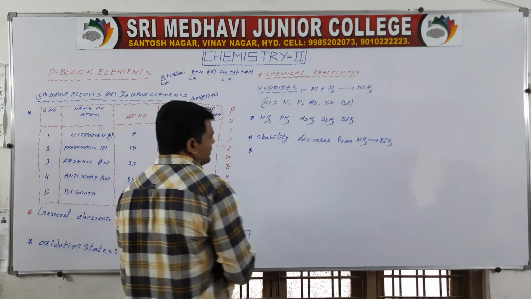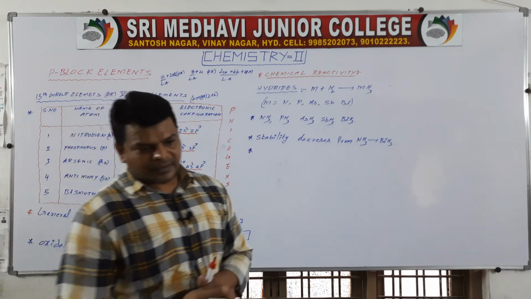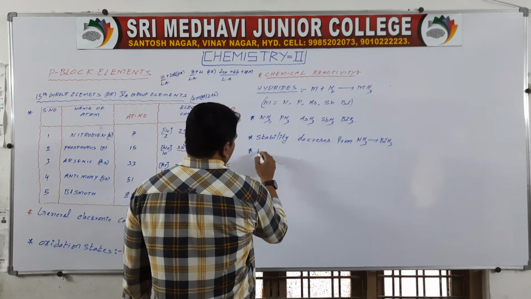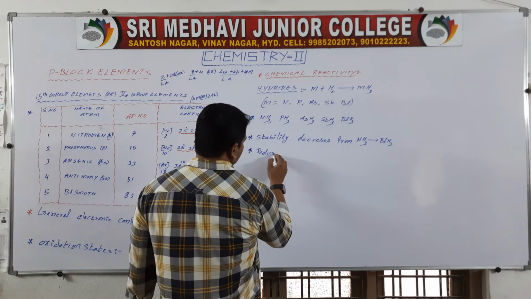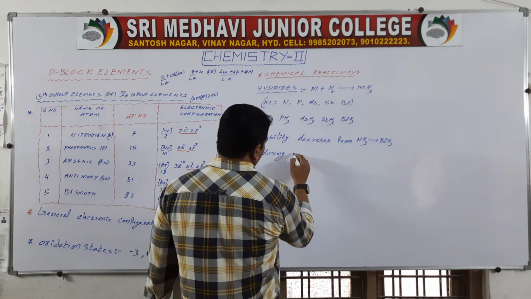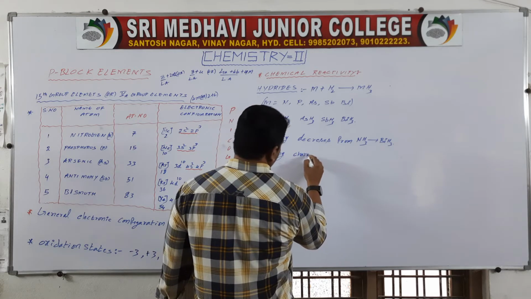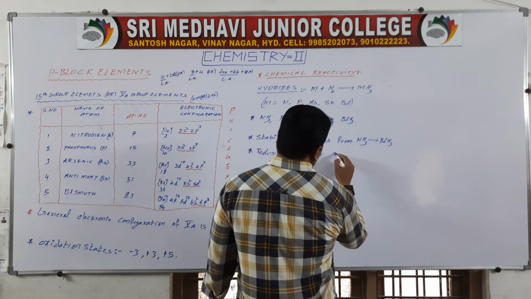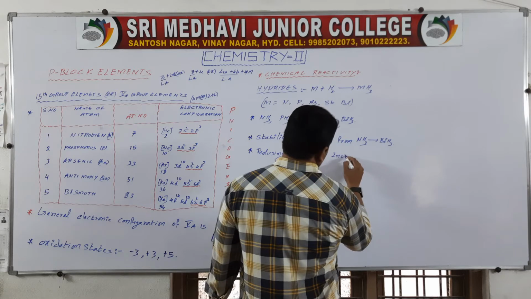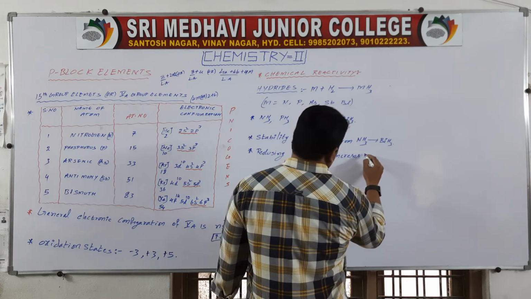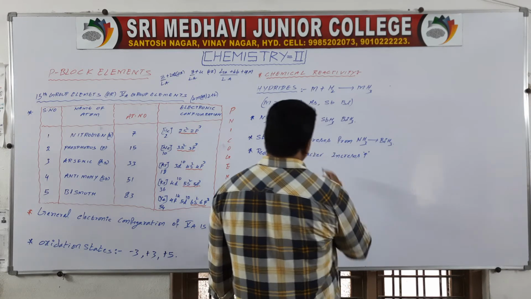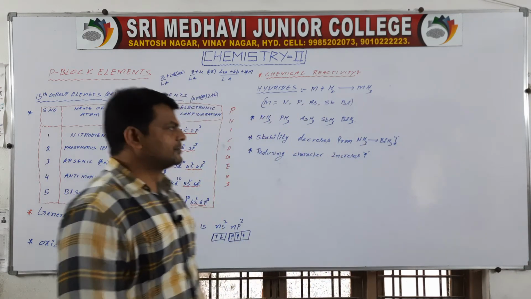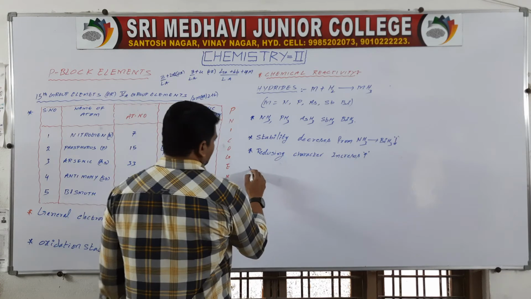Next, reducing character increases. Reducing character increases, thermal stability decreases.